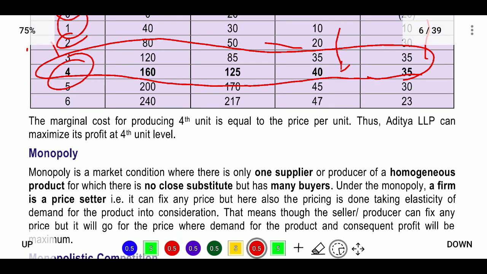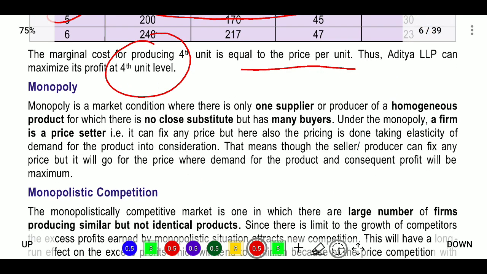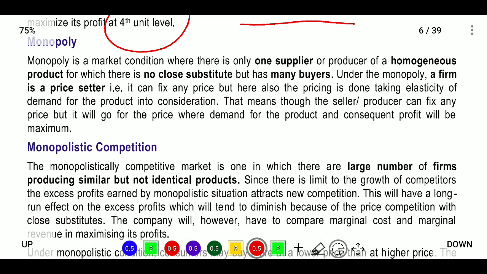The marginal cost of producing 4 units is equal to the price per unit. Thus, Aditya LLP can maximize its profit at the 4th unit level. You incur the cost and you will get the maximum profit at the 4th unit level. Next, monopoly.